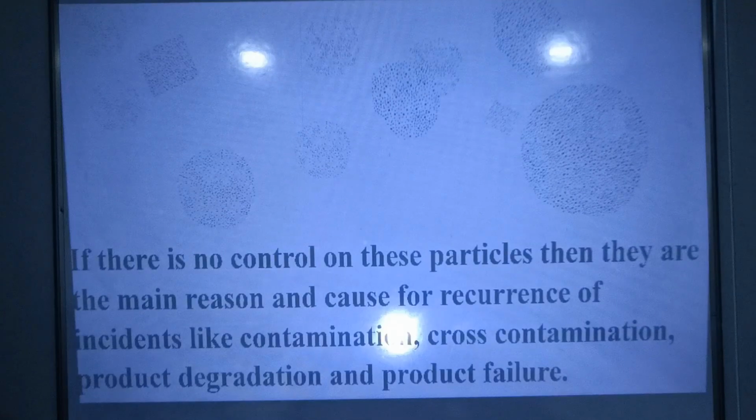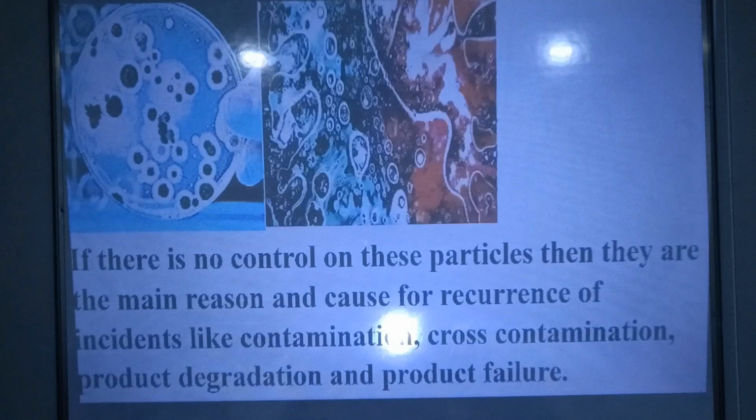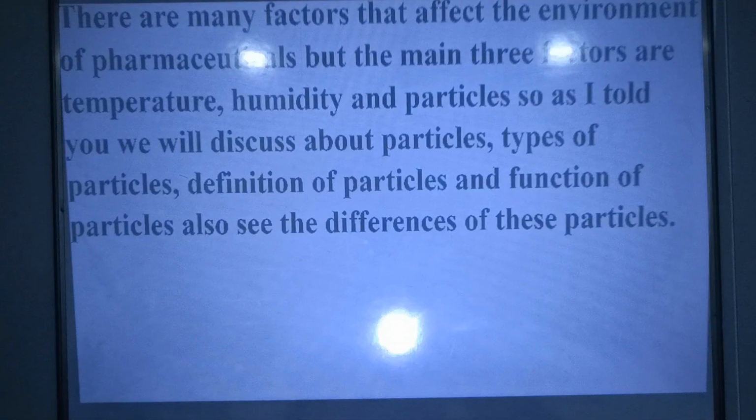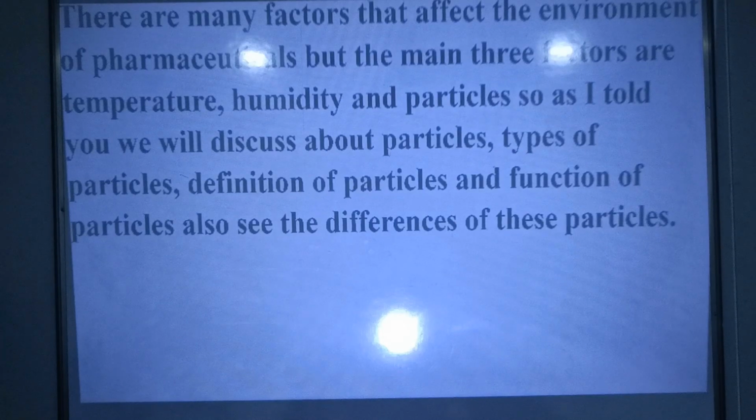If there is no control on these particles, then they are the main cause for recurrence of incidents like contamination, cross-contamination, product degradation or product failure. There are many factors that affect the environment of pharmaceuticals, but the main three factors are temperature, humidity and particles. So out of this, today we will cover only particles. We will discuss particles, types of particles, definition of particles and function of particles. Also see the differences of these particles.